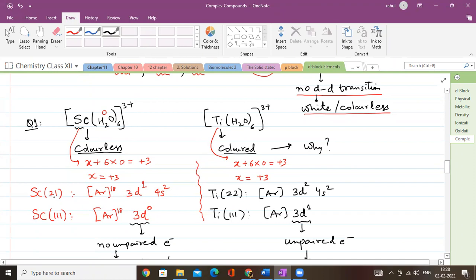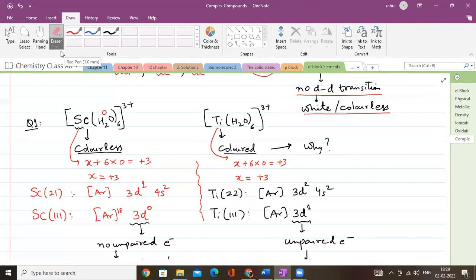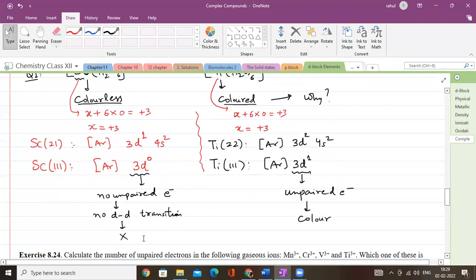So scandium atomic number 21, argon 18, even if you won't write 18, will not make any difference as such. Argon 3d1 4s2. That means scandium in 3 positive, as I said above also, will have what? 3d0. So there are no unpaired electrons. That means it has no DD transition, no color.